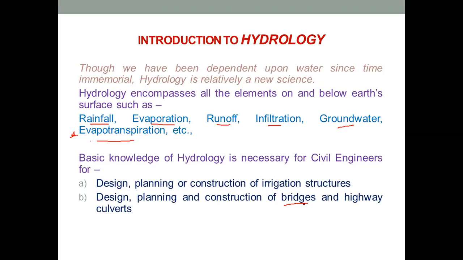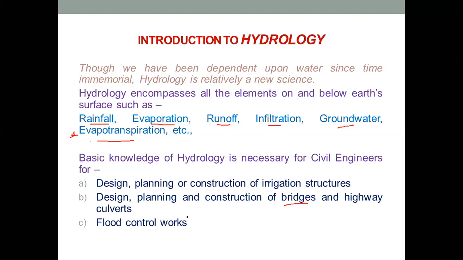For example, we construct bridges where there is a body of water below. So we should know, based on the rainfall model and the runoff model, what will be the depth of water, and in which season we have to build the bridges. And in different seasons, depending upon the depth and the velocity of the running river waters, we decide what should be the strength of our bridges, and we design our bridges based on those considerations.